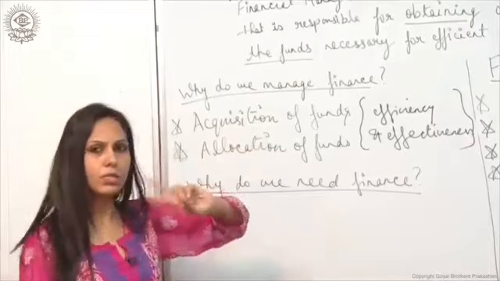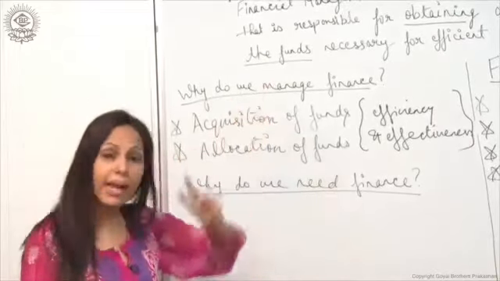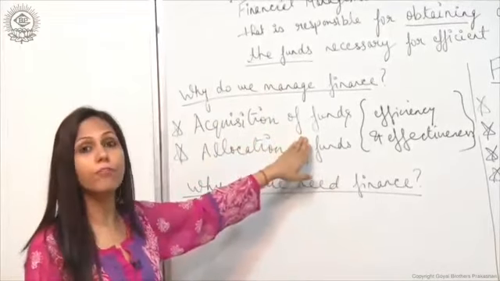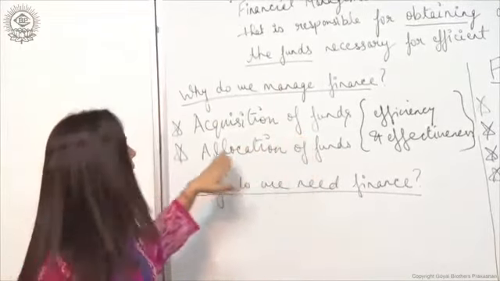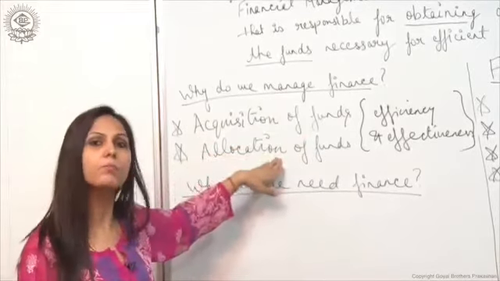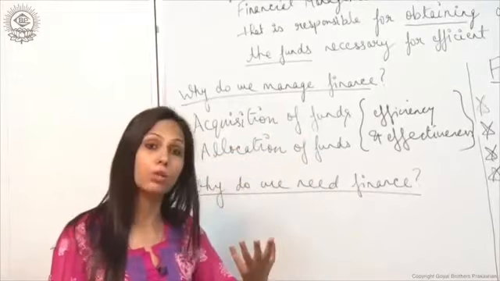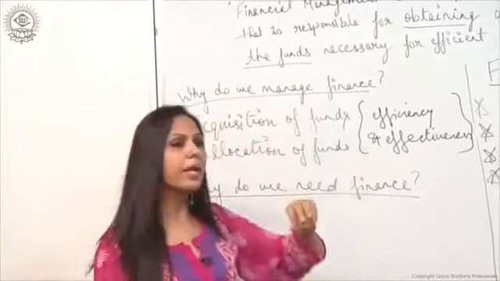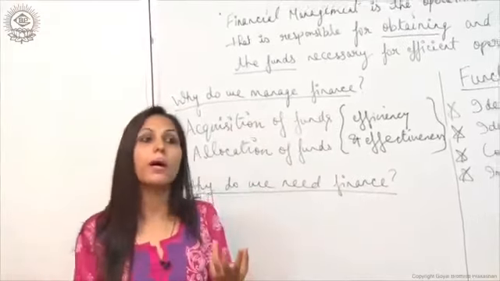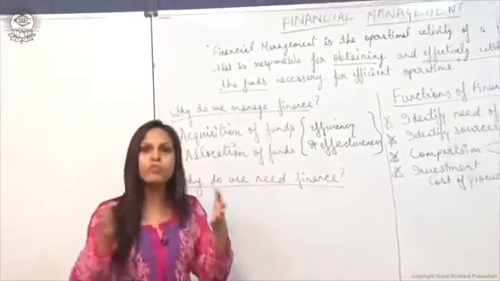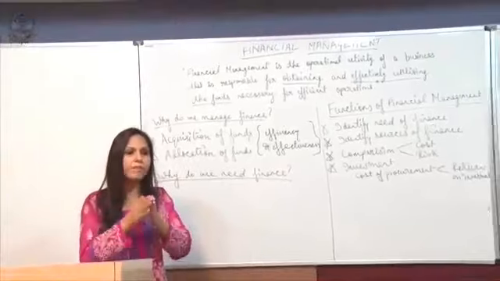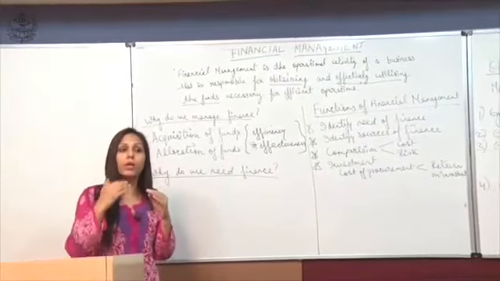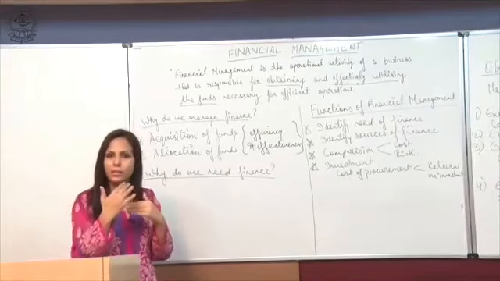Now, two important functions of financial management are acquisition of funds, or procurement of finance, and second, allocation of funds, means how we are investing those acquired funds. When we arrange money from different sources, we have to make sure that there is no higher cost involved in acquiring the money.